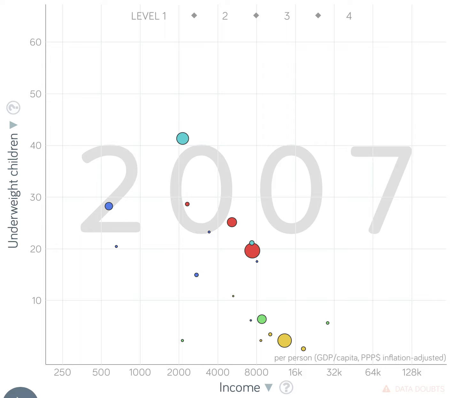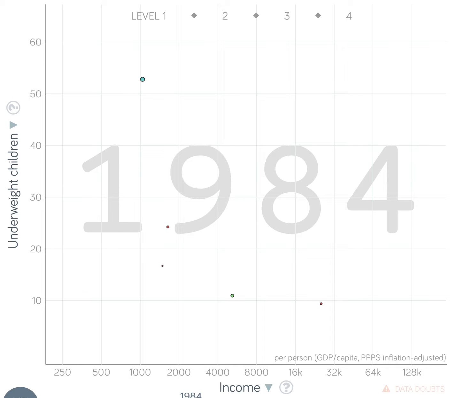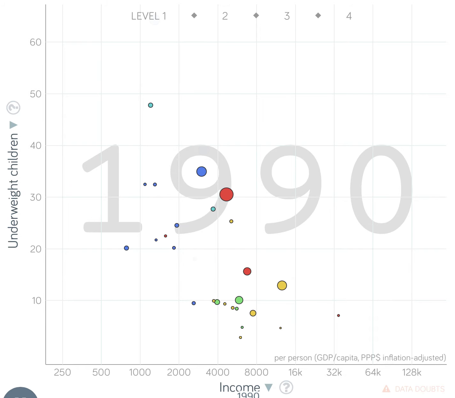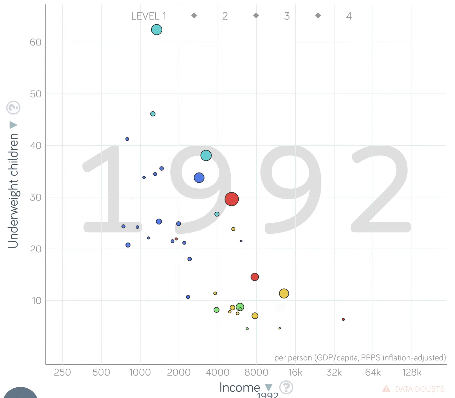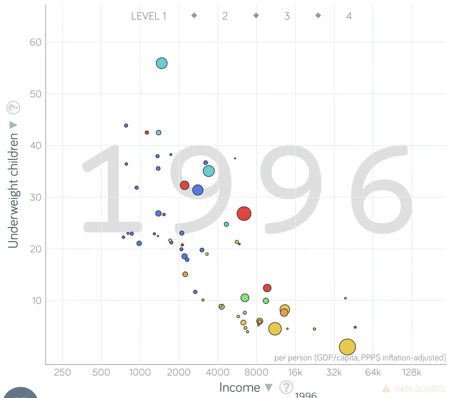The examples shown on the Gapminder graph give a good indication that our hypothesis of lower income countries having a larger rate of underweight children is correct. Many countries that have a lower income do not have the resources to give a healthy diet or sometimes even food in general to their children.